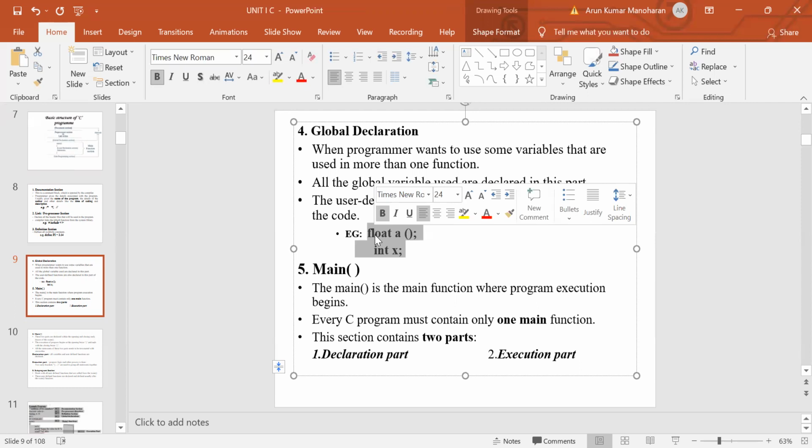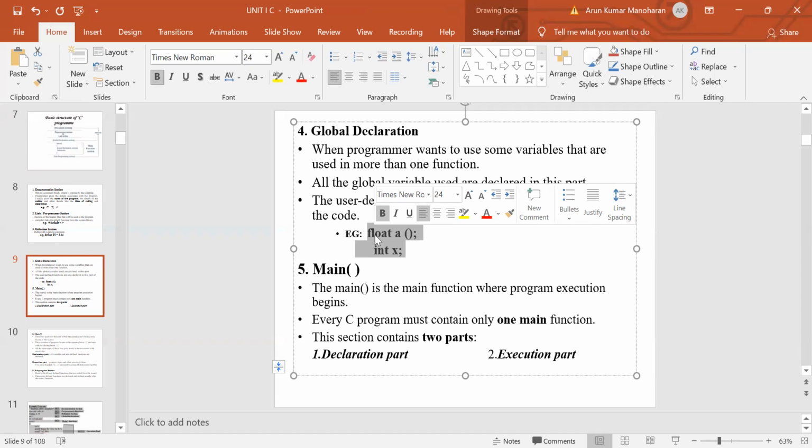The next one is the main function. The program execution begins from the main function. Every C program must contain only one main function. This main function consists of two parts: one is the declaration part, another one is the execution part.